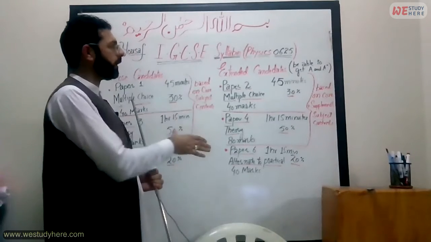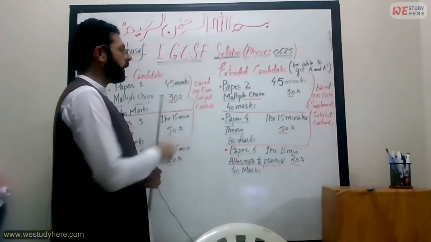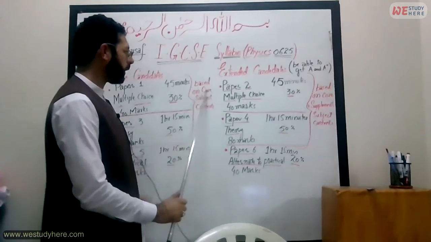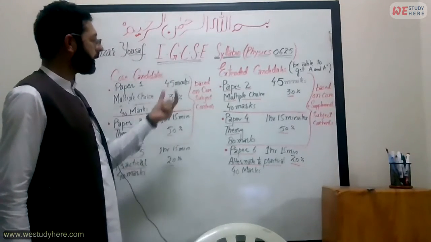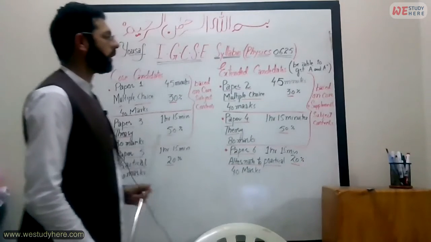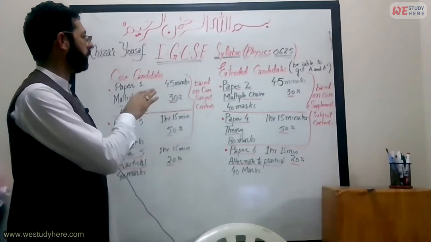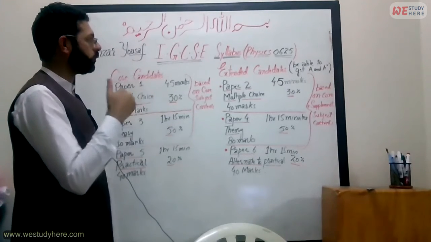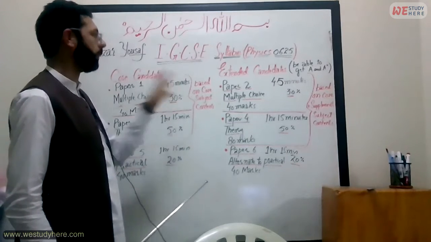The syllabus is divided into two: one is the core and one is the supplement. In core, only the basic concepts are here, but in the supplement, there is some extra knowledge you should have that will give you more knowledge about that topic.